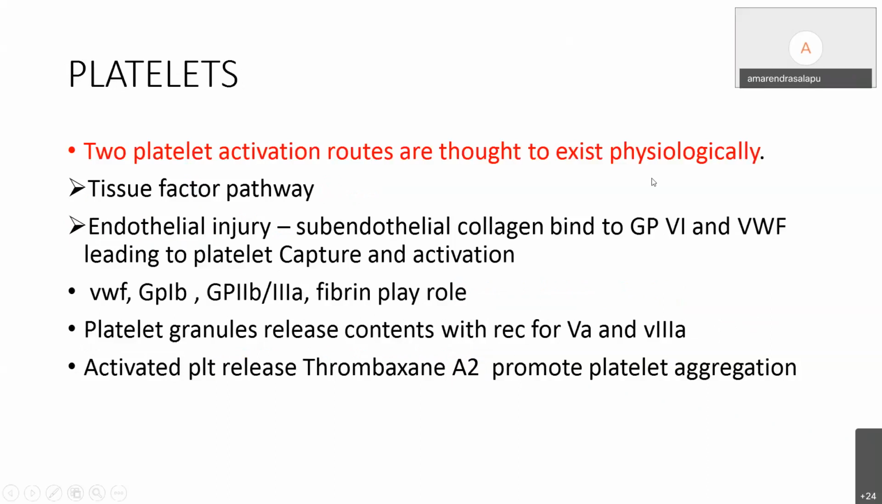Two pathways are thought to exist physiologically. One is the tissue factor, the other is the endothelial injury because of exposure of the subendothelium. Various molecules are involved, including glycoprotein 6, von Willebrand factor, GP2B3A, and fibrin. All these play a role in the platelet aggregation, and the platelet granules are released. These granules have receptors for factor 5 and factor 8. So activated platelets also release thromboxane A2, which promotes platelet aggregation.